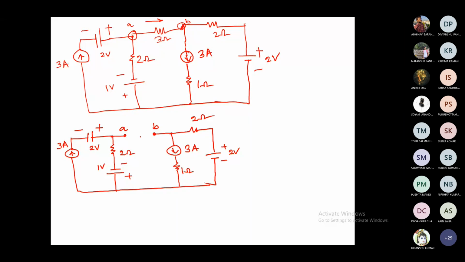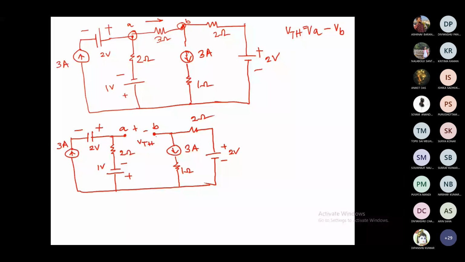We have to find out this open circuit voltage, VTH. So to find VTH, first we can find the node voltage VA, and then the node voltage VB. So VA minus VB is your VTH, isn't it? That is your open circuit voltage. This is the first step to Thevenize the circuit.